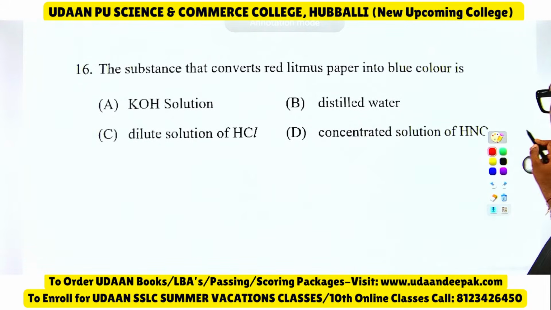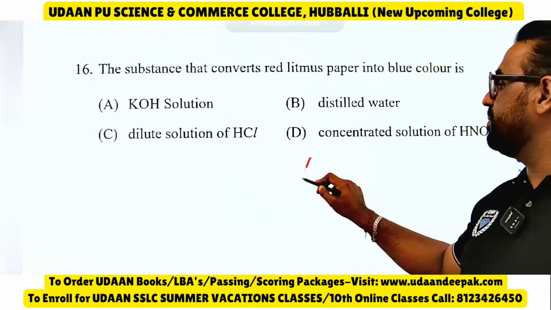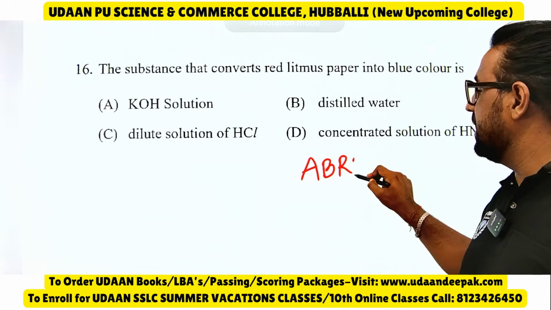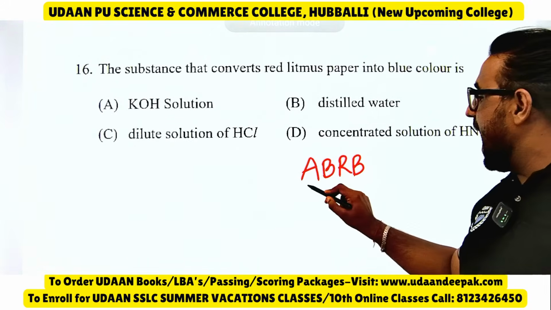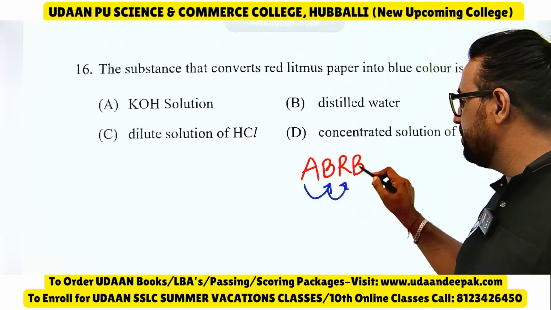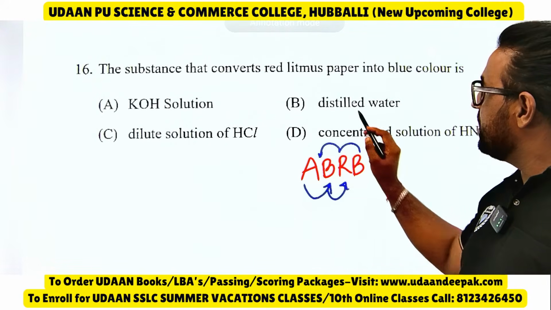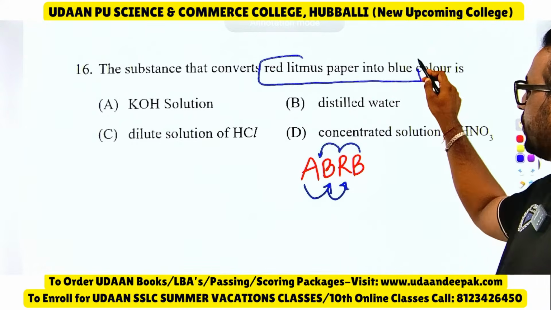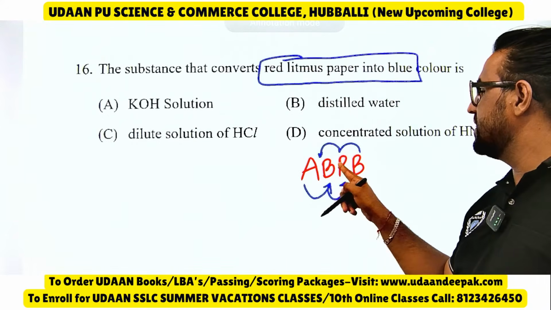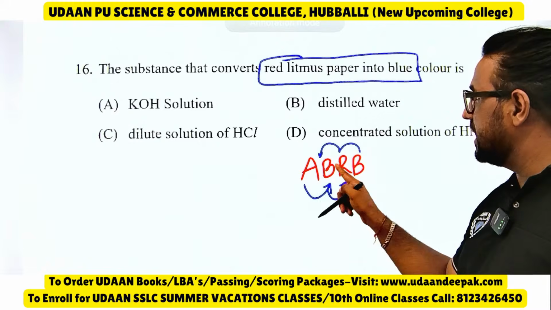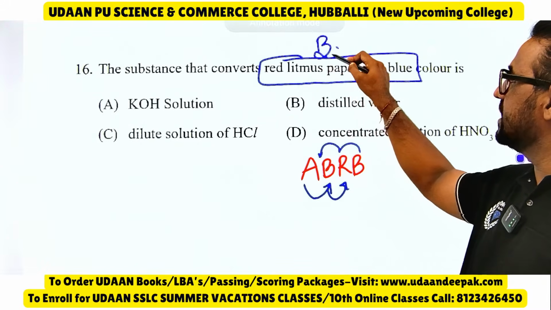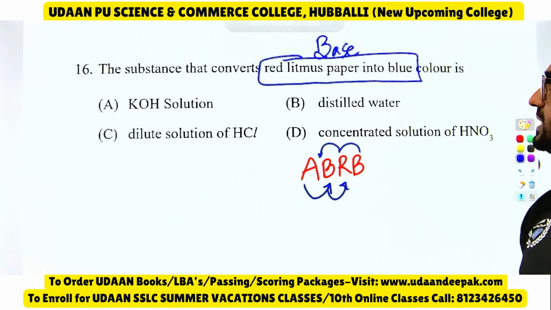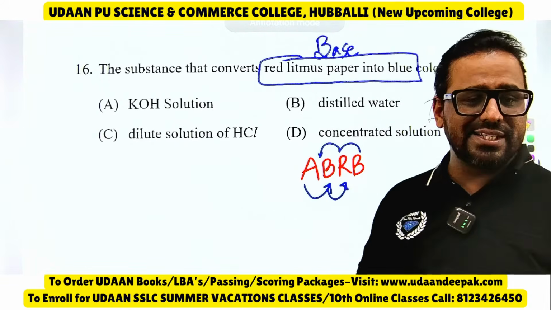Now let me know the answer here. See, when it comes to the litmus paper test, you should know ABRB. ABRB means acids convert blue to red, bases convert red to blue. Now they said red into blue color, which means base. So which of the following is a base here? Yes, that is the answer.